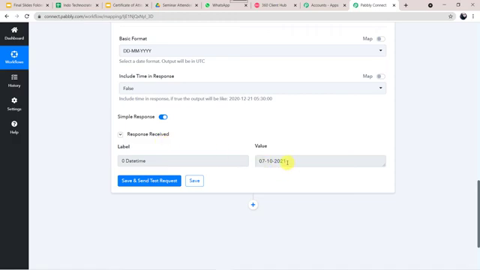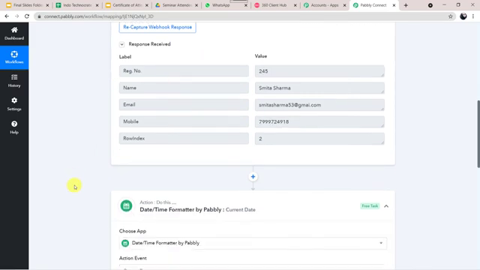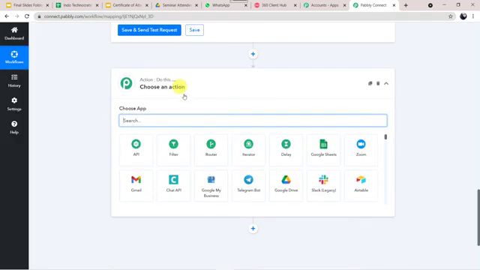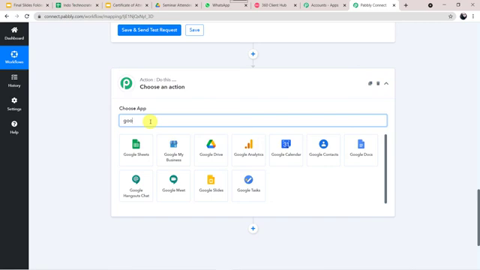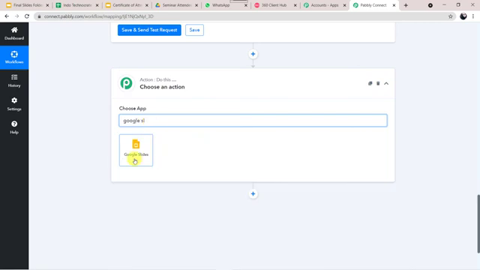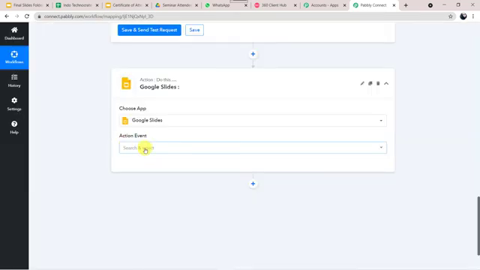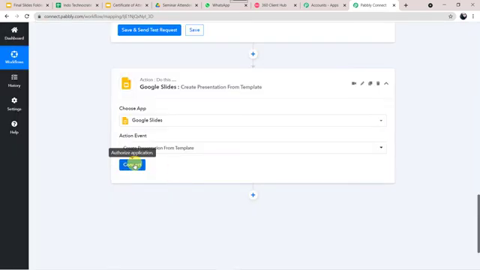Okay. Now we want that using the details of this attendee, a certificate should be generated. Okay. So here the certificate I want to be generated into the Google Slides. So I'll just come to this plus sign, click on add application. In the action window, we are going to select the application name as Google Slides. Okay. I'll just type Google Slides. Okay. Let us select this. Here in the action event, we have to select create presentation from template. Now let's click on connect.